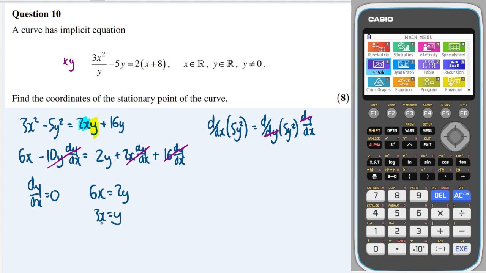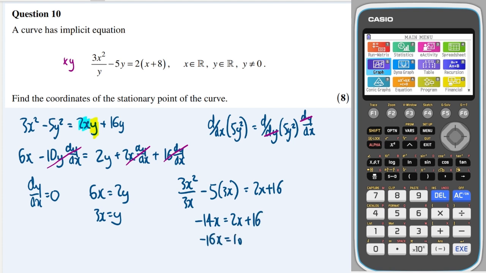So when there's a stationary point, the x coordinate times 3 is equal to the y coordinate, and we can find those specifically on the curve by subbing it back into the curve. So I'm going to get 3x squared, and I'm going to replace the y with a 3x, and multiply out these brackets. This is going to give me 1x minus 15x is minus 14x. So minus 16x is equal to 16, so x is equal to minus 1, and the y value is 3 times the x, so y is equal to minus 3.